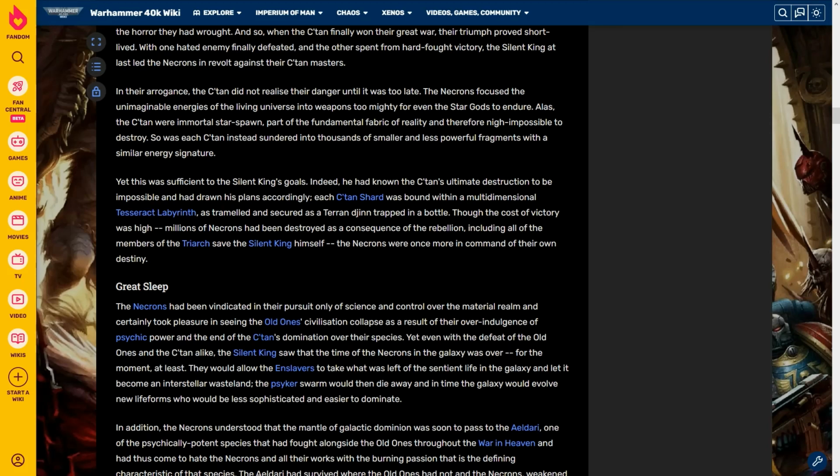Each Satan shard was bound within a multidimensional tesseract labyrinth, as tremblingly secured as a Terran djinn trapped in a bottle. Though the cost of victory was high, millions of Necrons had been destroyed as a consequence of the rebellion, including all of the members of the Triarch save the Silent King himself. The Necrons were once more in command of their own destiny.